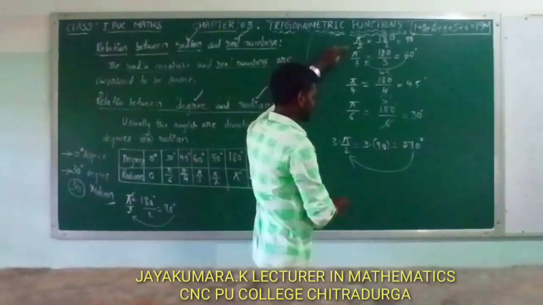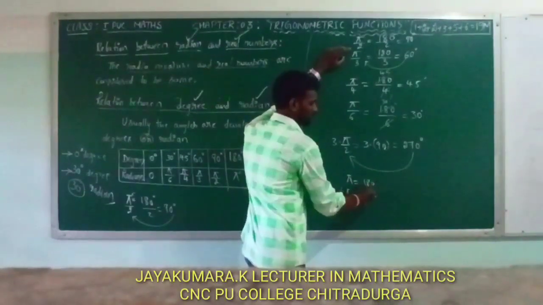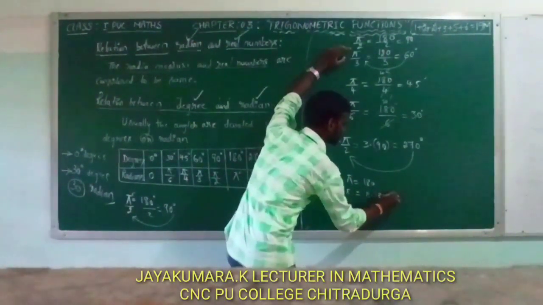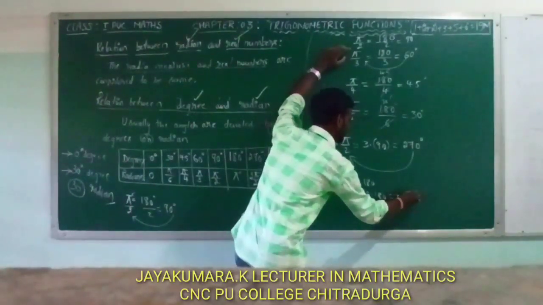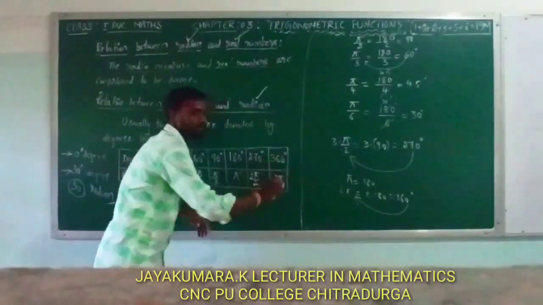Here pi value is 180. 2 pi value is equal to 2 into 180. 2 into 180 is equal to 360. So 360 degree can be written as 2 pi.